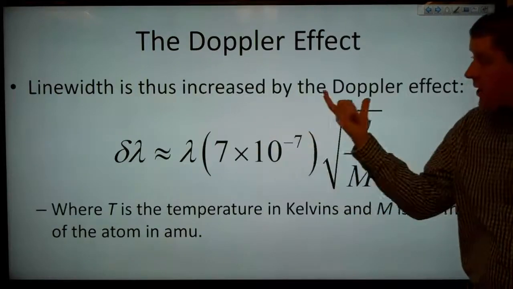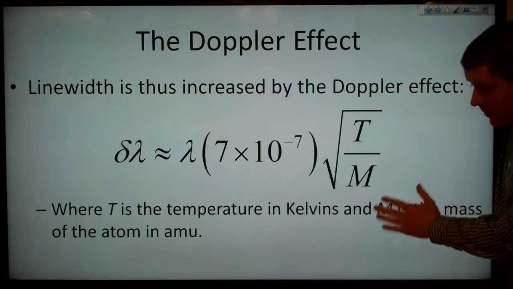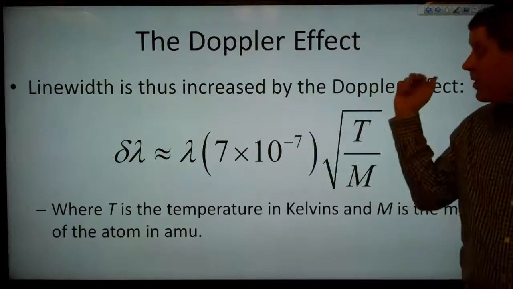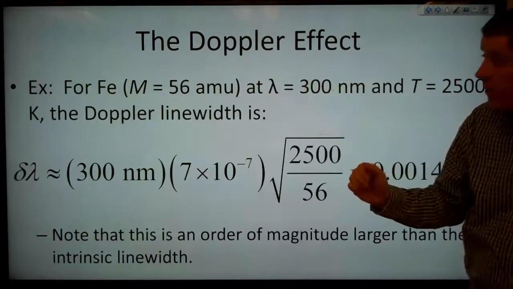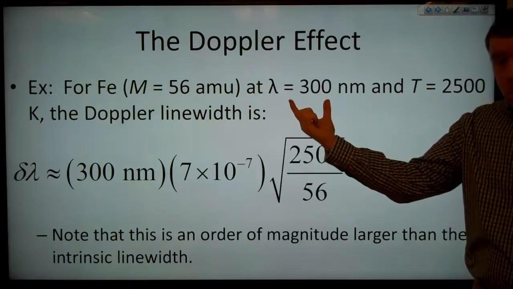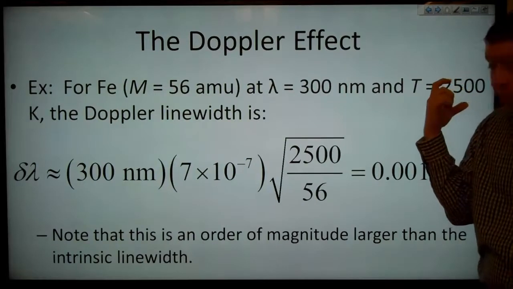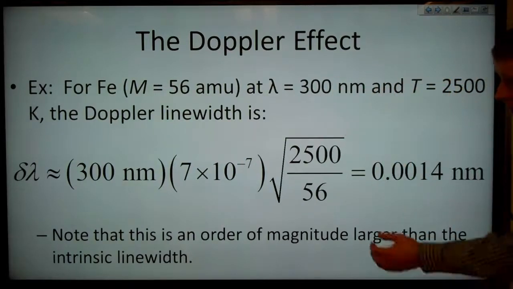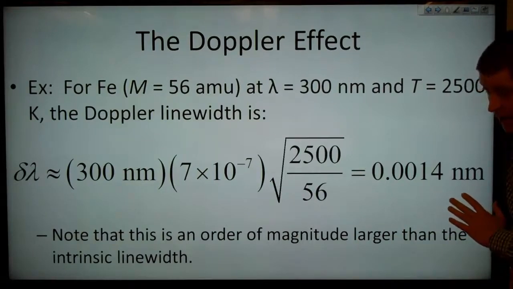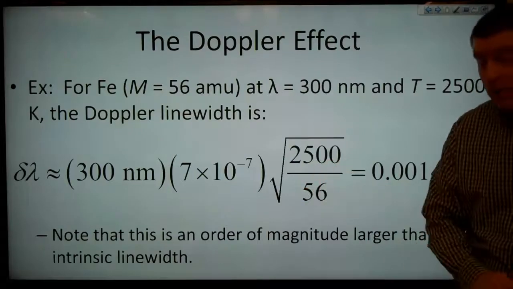And thus the line width is increased by the Doppler effect by this equation, where T here is the temperature in kelvins and M is the mass of the atom in atomic mass units. For example, for iron with a mass of 56 AMU at a wavelength of 300 nanometers and a temperature of 2500 Kelvin, then the Doppler line width is 0.0014 nanometers. And note that this is an order of magnitude larger than the intrinsic line width is.